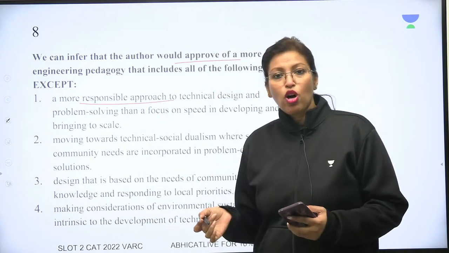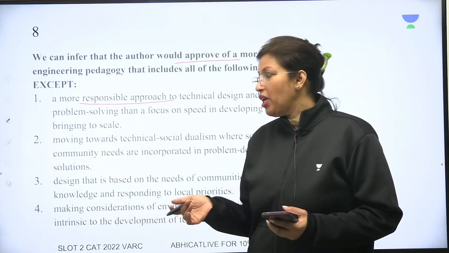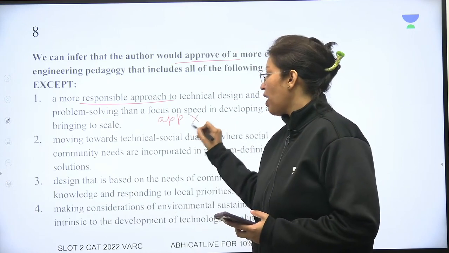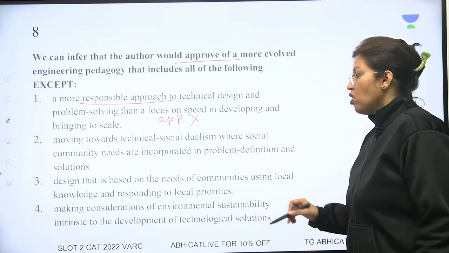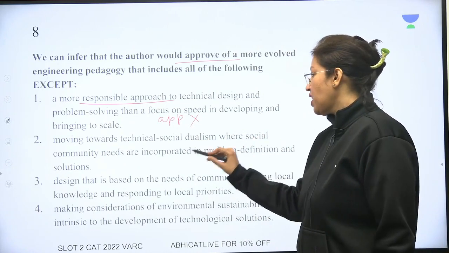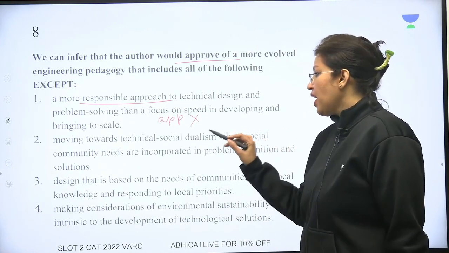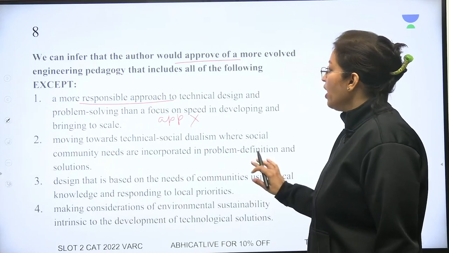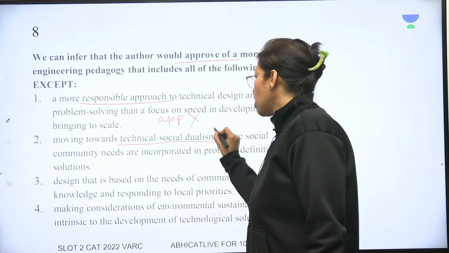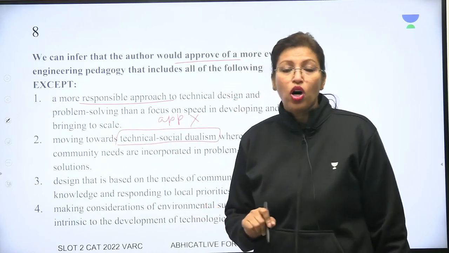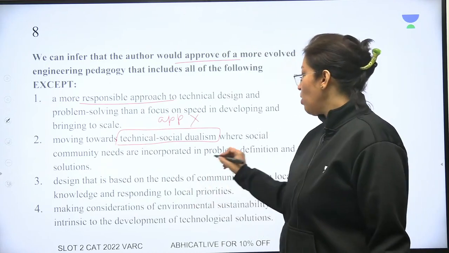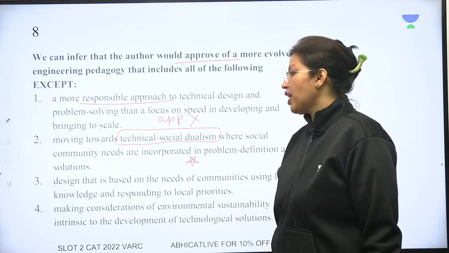Look for a problem solving approach. Look for something that will be inclusive. So the writer would approve. So it cannot be my answer. Look at the second one. Moving towards technical social dualism where social community needs are incorporated in problem definition and solutions. Okay. Would the author want us to move towards technical social dualism? He does not want us to move towards this dualism. He wants us to move away. So I'll put a star. This should probably be my correct answer.